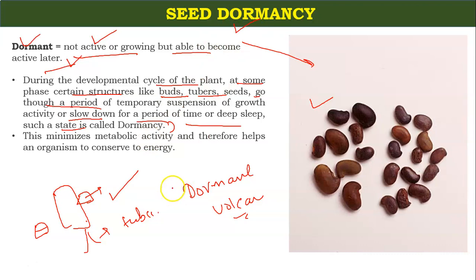Why does seed dormancy happen in seeds? It minimizes the metabolic activity, therefore helping an organism to conserve energy. For example, if you have a seed that is not growing, it means it is dormant and it is conserving some energy for being active in the future.